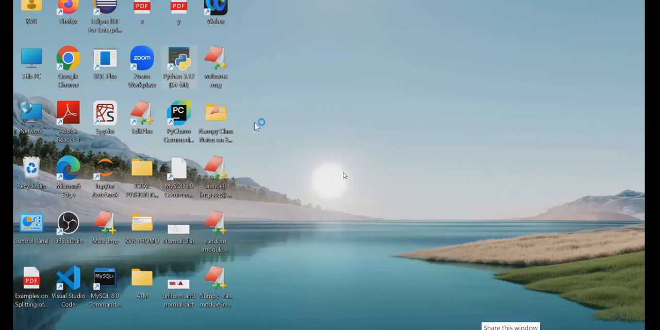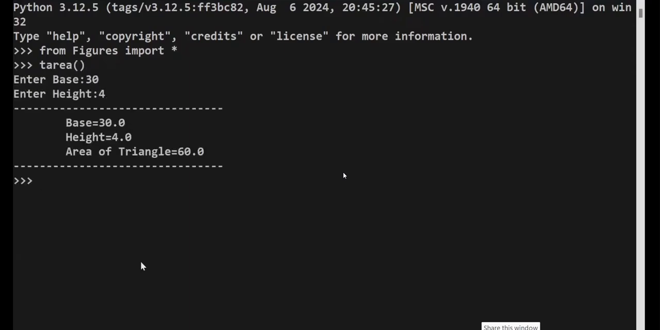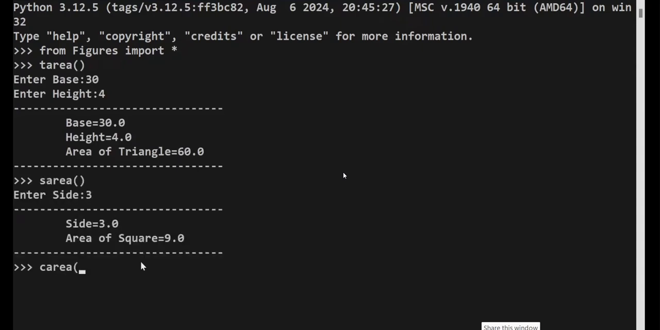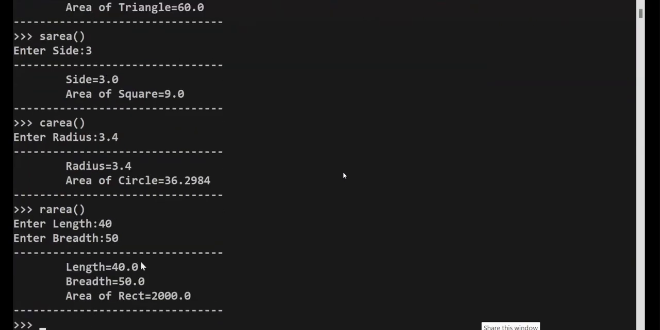Say here, from figures import T area. Import star. Okay, star, T area. What a beautiful subject. Output. Yes, area. Super. C area. Super. Income area, R area. Length 40, 50. Super. Simply super. This is called a subject. People are paying lakhs of rupees in colleges, only getting memos, paper, and keeping it in lamination. That is not the way. This is the subject.